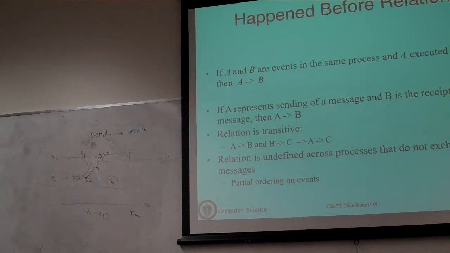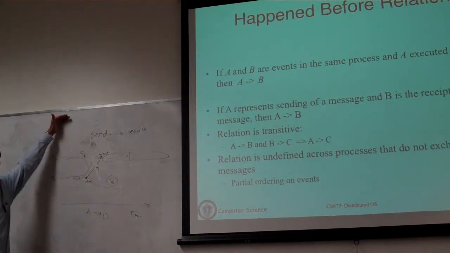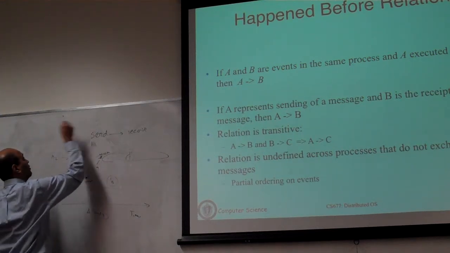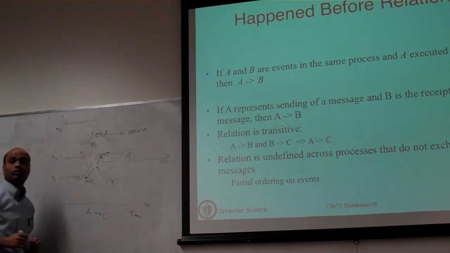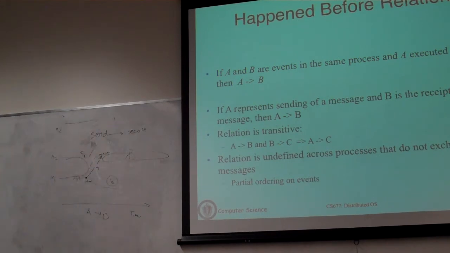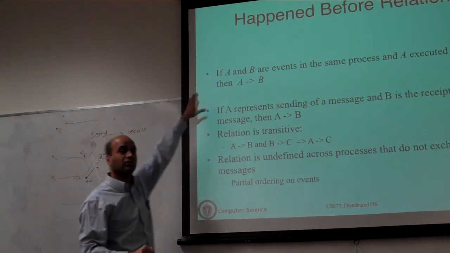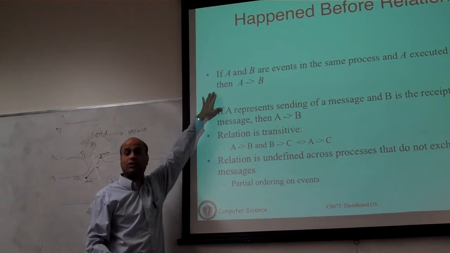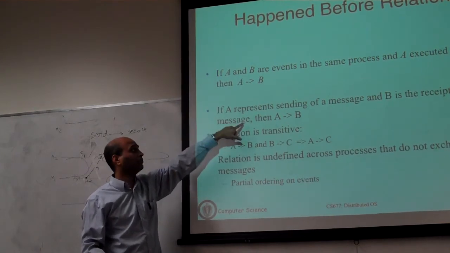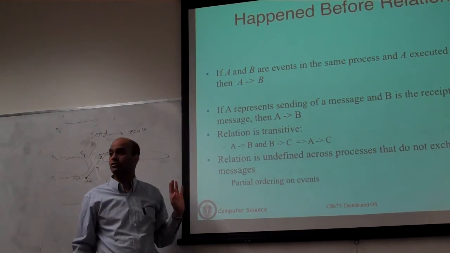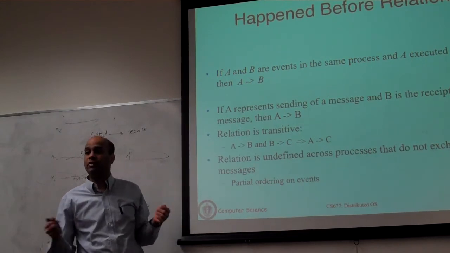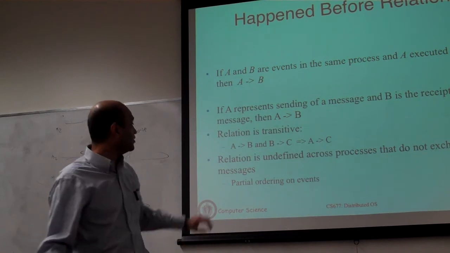Okay? And this can, of course, be extended to an arbitrary number of processes. You can have a machine 3 with another process, and if there is a message that goes from here to here, that will allow you to order certain events. Okay? So you're just going to use these three properties. Within a process, the sequential execution, so you can order; across processes, send has to happen before receive; and it's transitive.